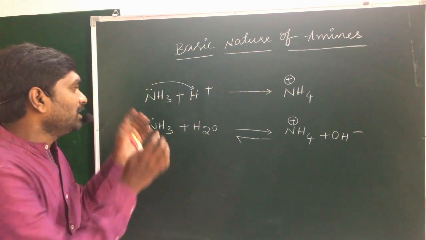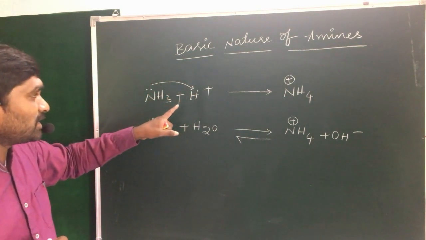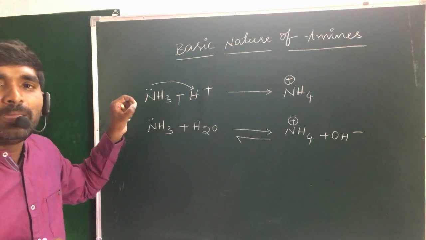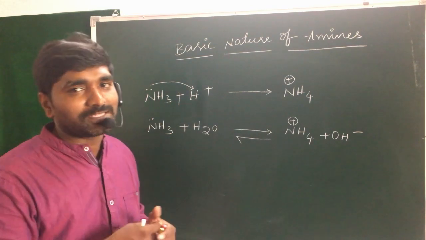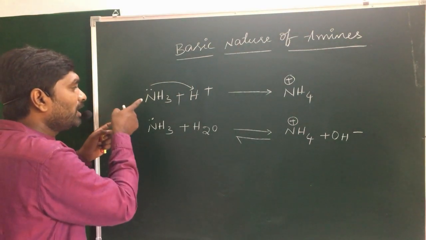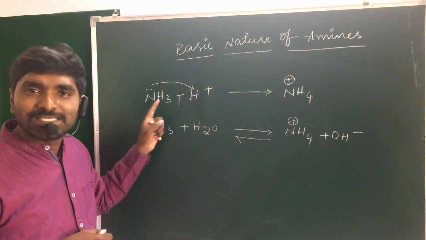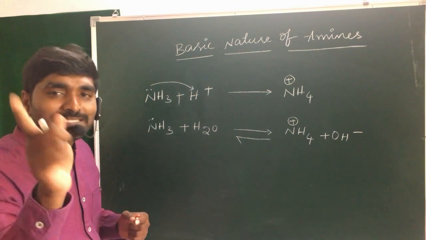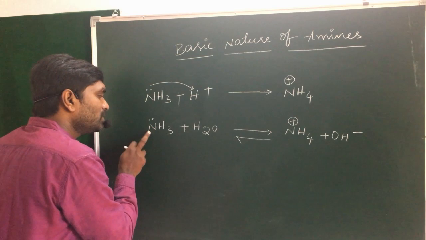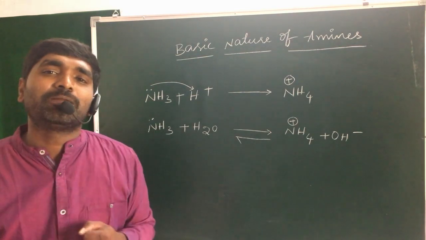So what happened in the first reaction and in the second reaction? In the first reaction, the ammonia behaves as a Lewis base. Why? Because according to Lewis theory, the non-bonding electron donor is called a base, which is basic in nature. And in the second condition, the nitrogen-containing compound ammonia behaves as a Bronsted base.